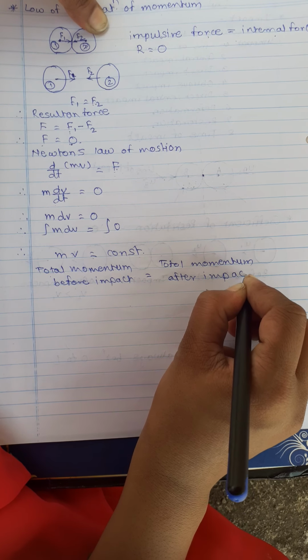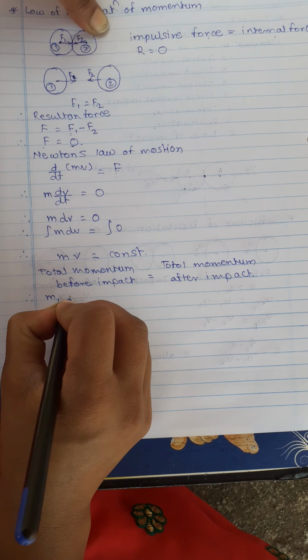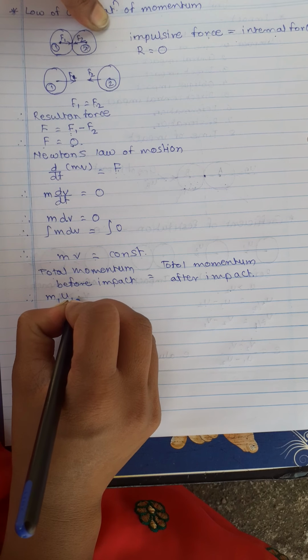That is, suppose two bodies have mass m1 with initial velocity u1, and the second body has mass m2 with initial velocity u2.